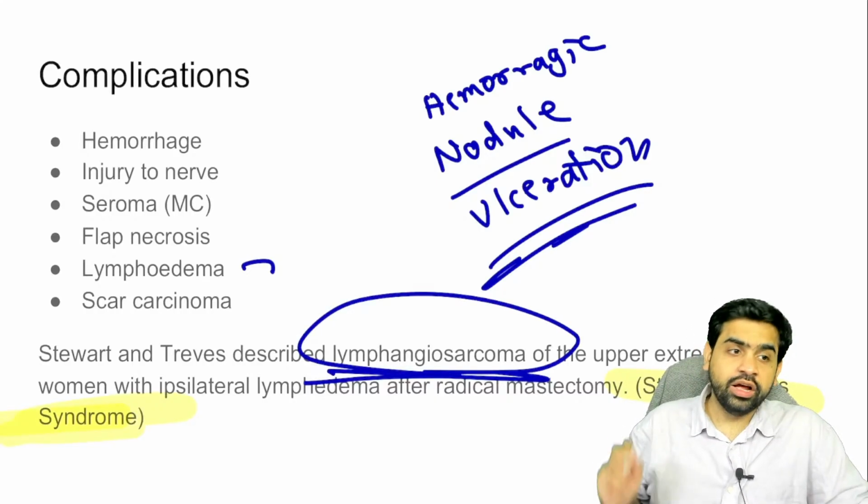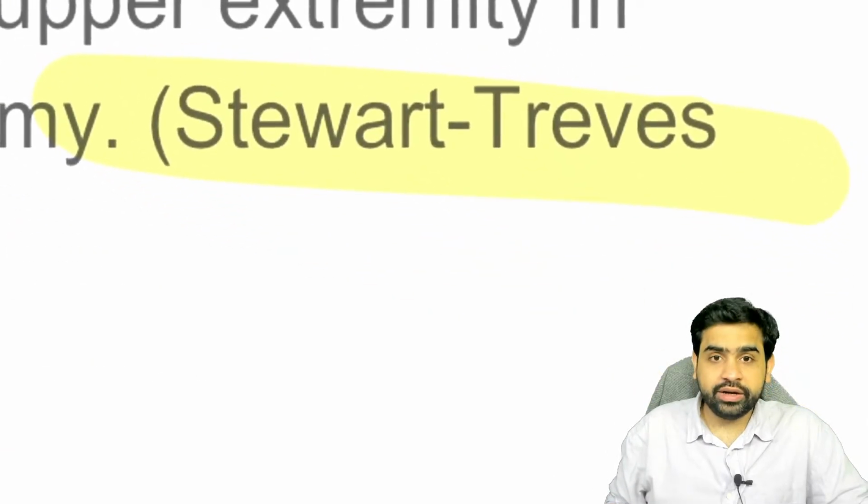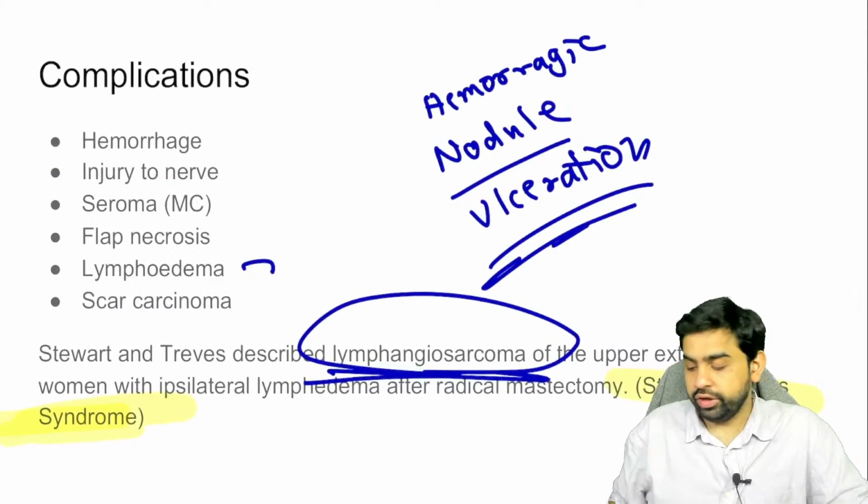What is this called? This is called Stewart-Treves syndrome. So very, very important. I hope you have understood this point.